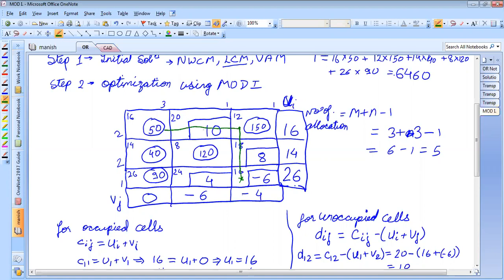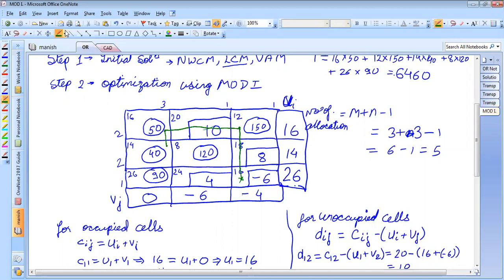Again, in this, there is no allocation, so I cannot stop here. I have to move ahead. Now there is an allocation, so I can stop here. At this point, I can take a turn. So I'm taking a turn here. Okay, there is an allocation here. So I can take a turn or I can move ahead. At the point of allocation, it is up to me whether I want to take a turn or not.